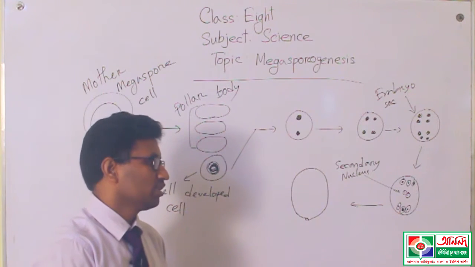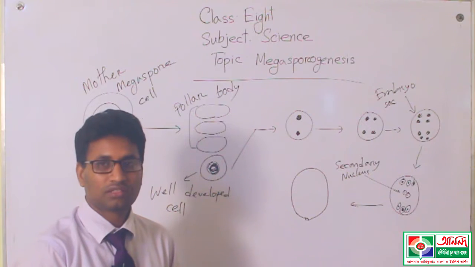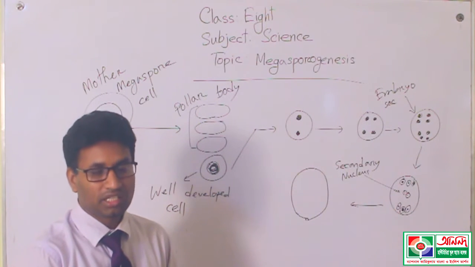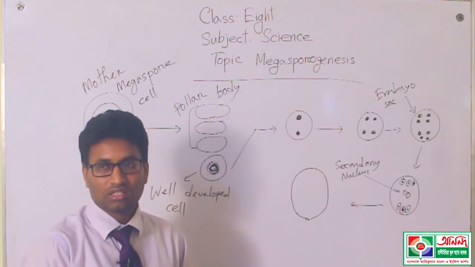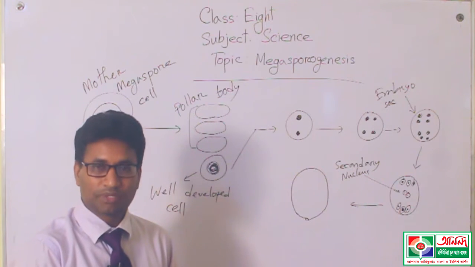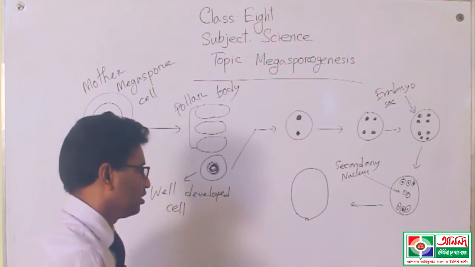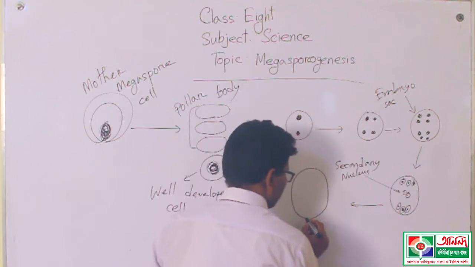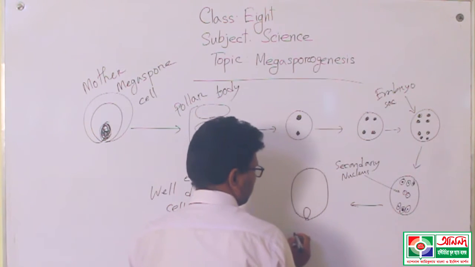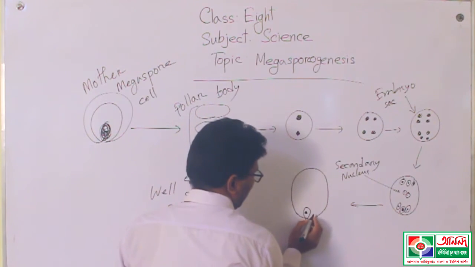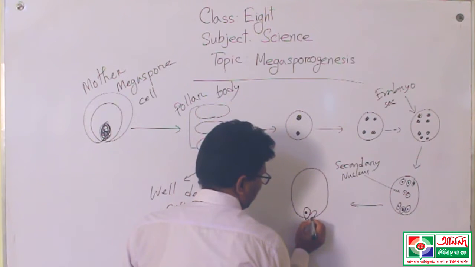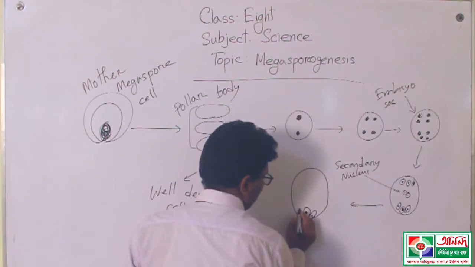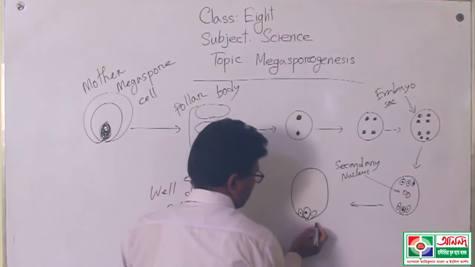Another 2 cells are also called synergid cells, and on the other hand these 3 cells are also called egg apparatus or synergid cells. Now this is a large cell, and this is the egg or ovum. Another cell is present here. These 2 cells